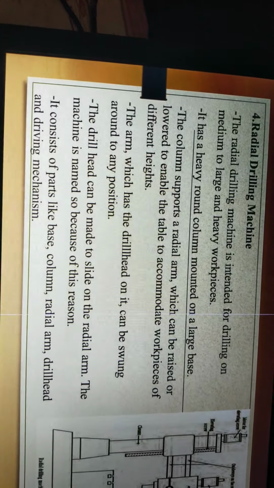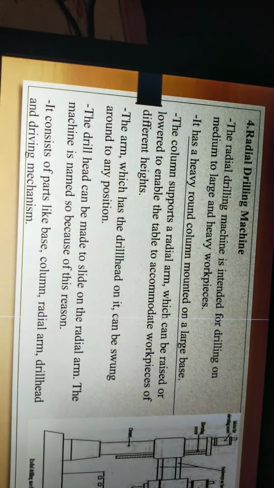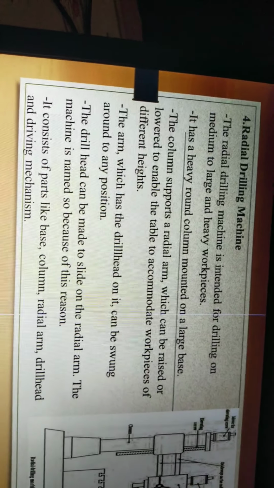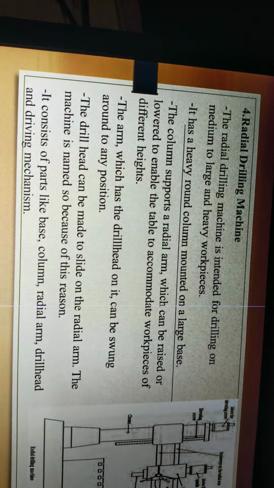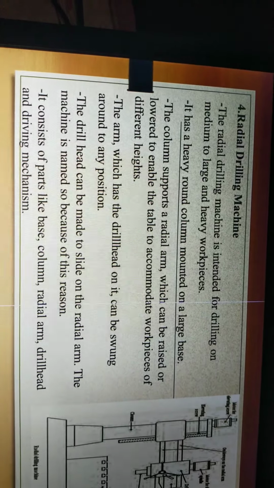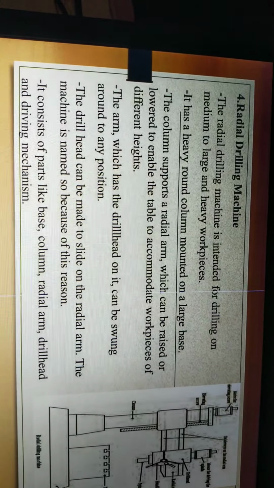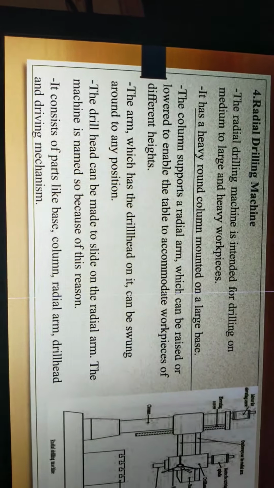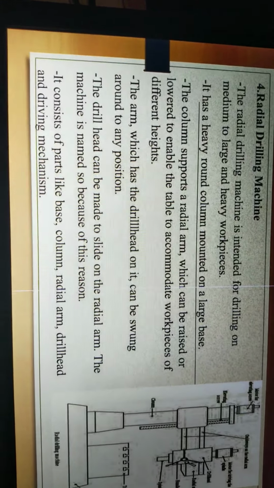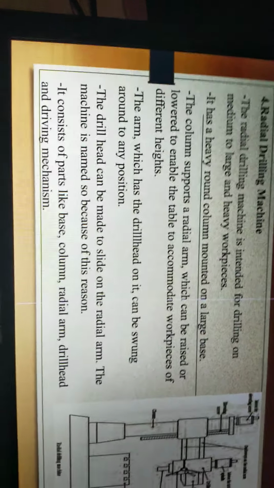A radial drilling machine. The radial drilling machine is intended for drilling on medium to large or heavy workpieces. It has a heavy round column mounted on a large base. The column supports a radial arm which can be raised and lowered and enables the table to accommodate workpieces of different heights. The arm, which has the drill head on it, can be swung around to any position. This head can be rotated by 360 degrees.